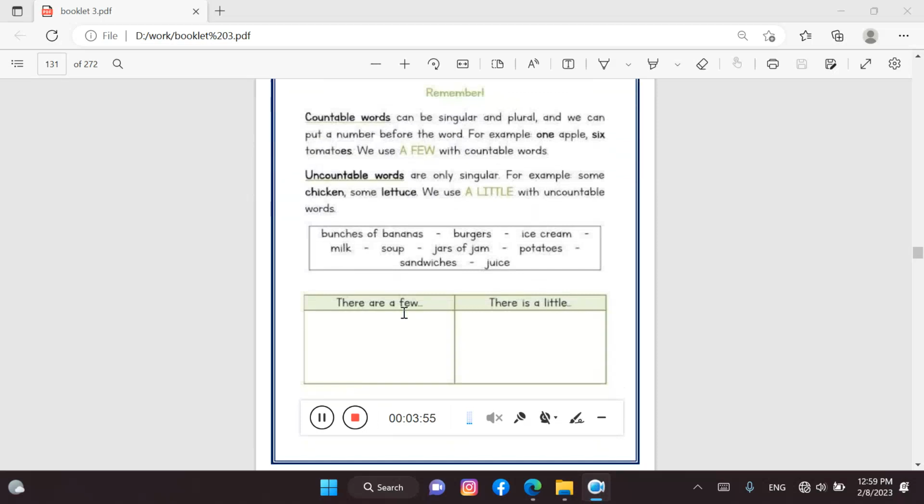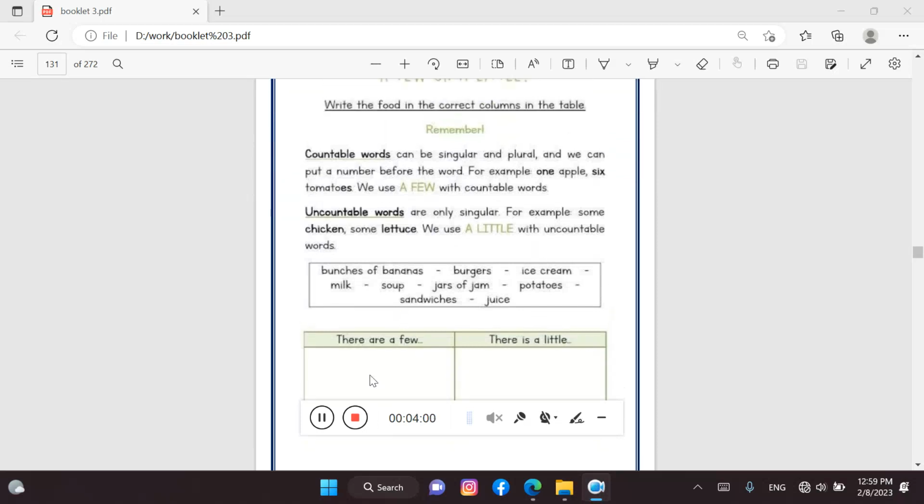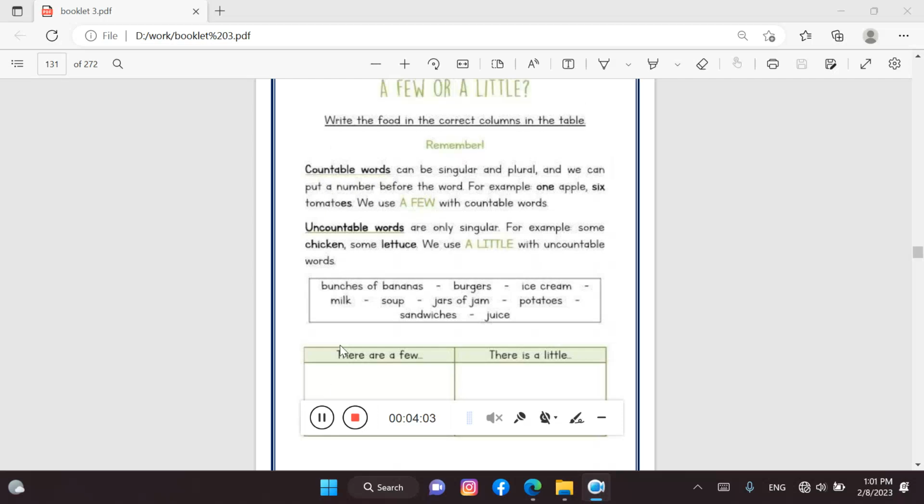Here's a table to make a comparison between them. Countable words can be singular and plural. Don't forget, we use a few before the countable words, but uncountable words are only singular, and before uncountable words we use a little.